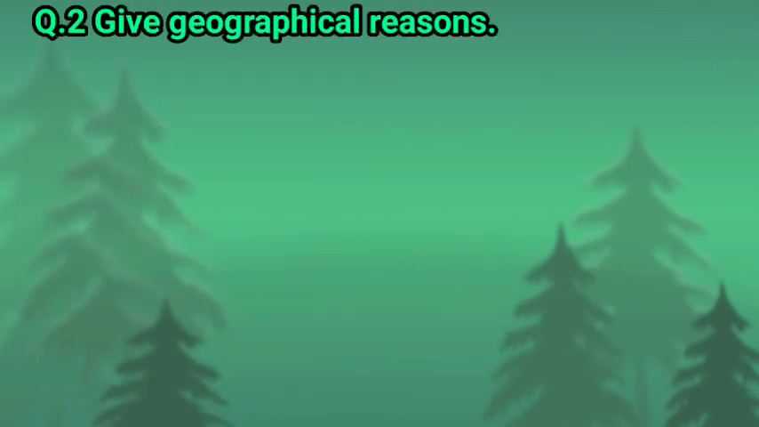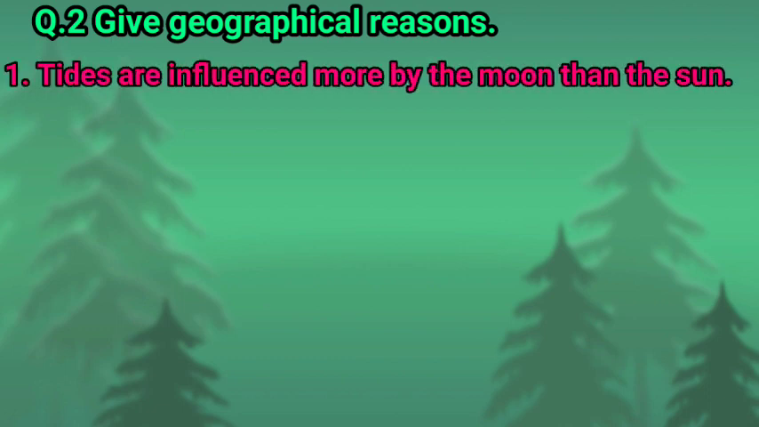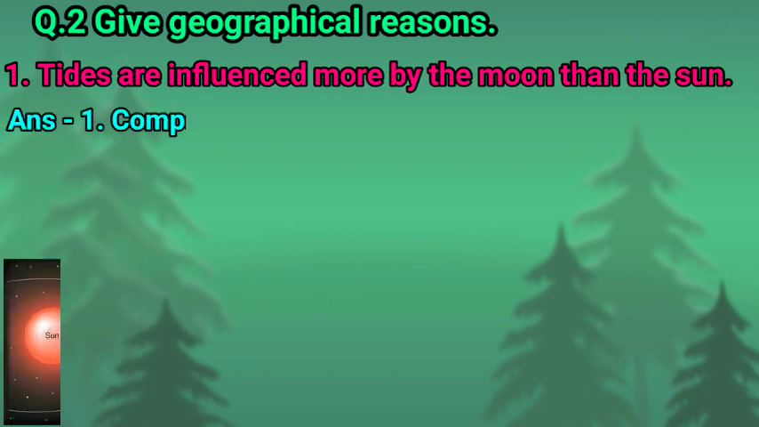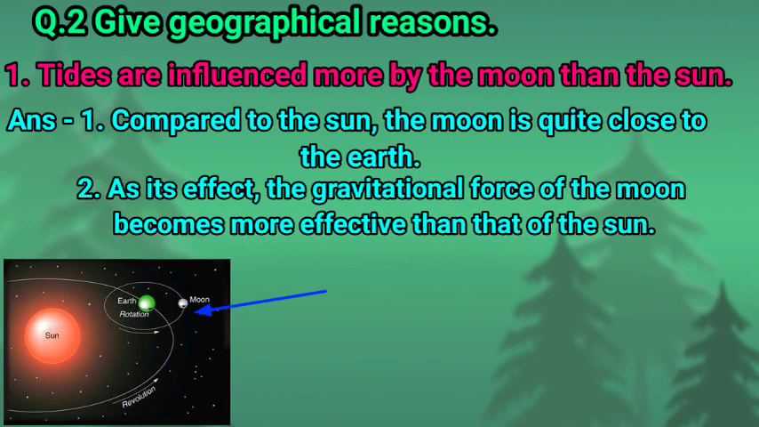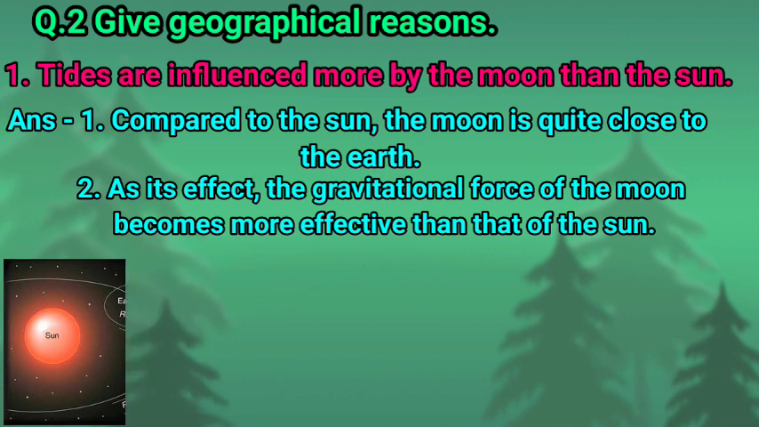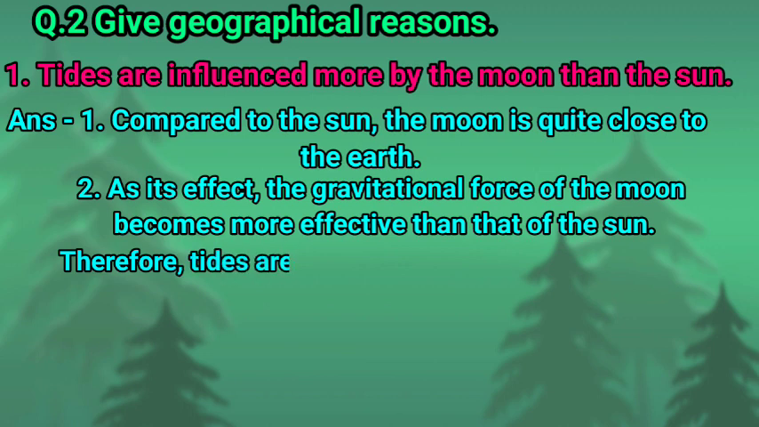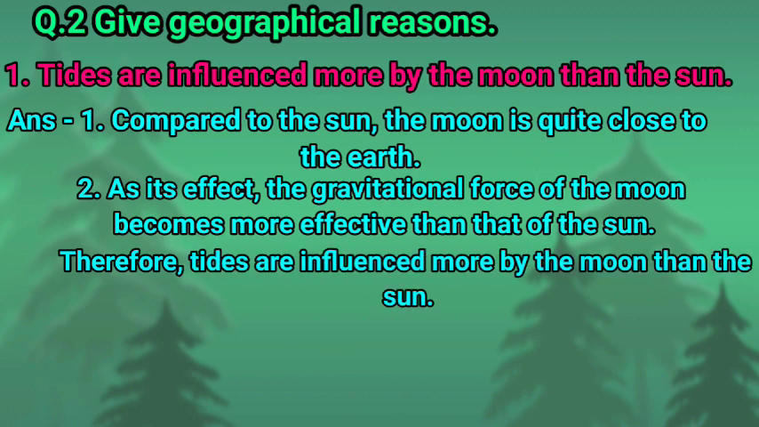Next, question number 2, give geographical reason. Number 1, tides are influenced more by the moon than the sun. So children, compared to the sun, the moon is quite close to the earth, and as a result, the gravitational force of the moon becomes more effective than that of the sun. Therefore, tides are influenced more by the moon than the sun.